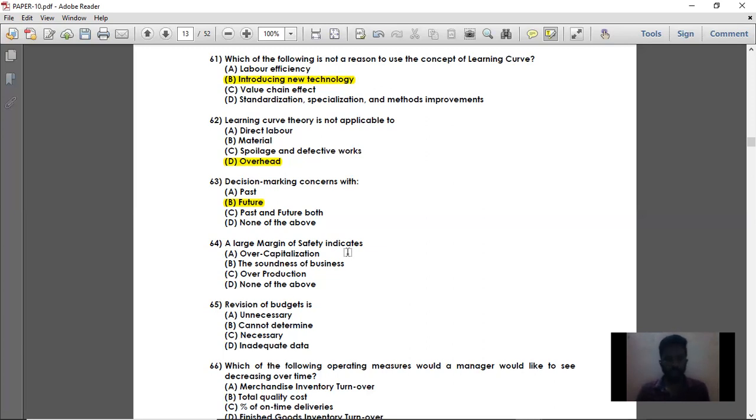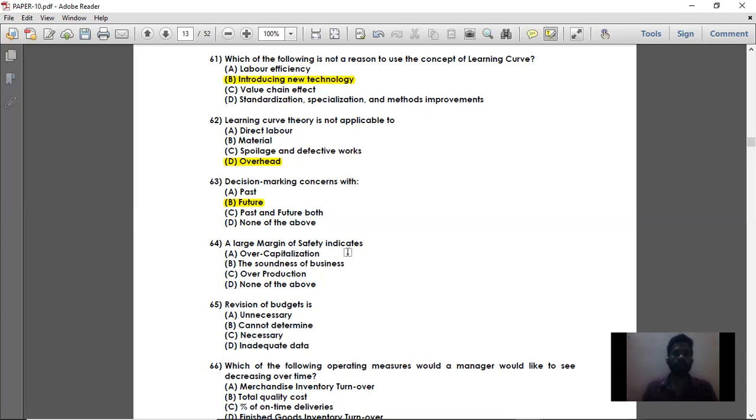Whatever contribution is received from the BEP sales will be equal to fixed cost, that is recovery of fixed cost. So at BEP point, there will be no profit, no loss. Anything beyond BEP sales is called margin of safety sales. So all the contribution received from the margin of safety is profit.